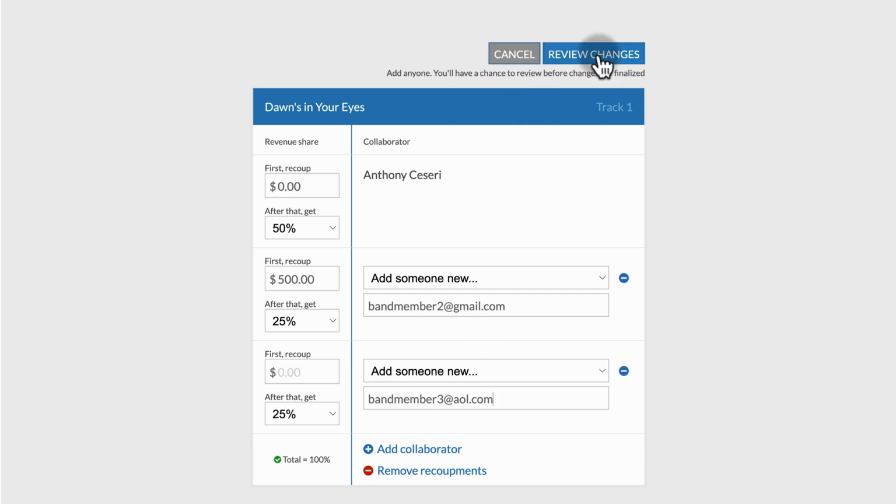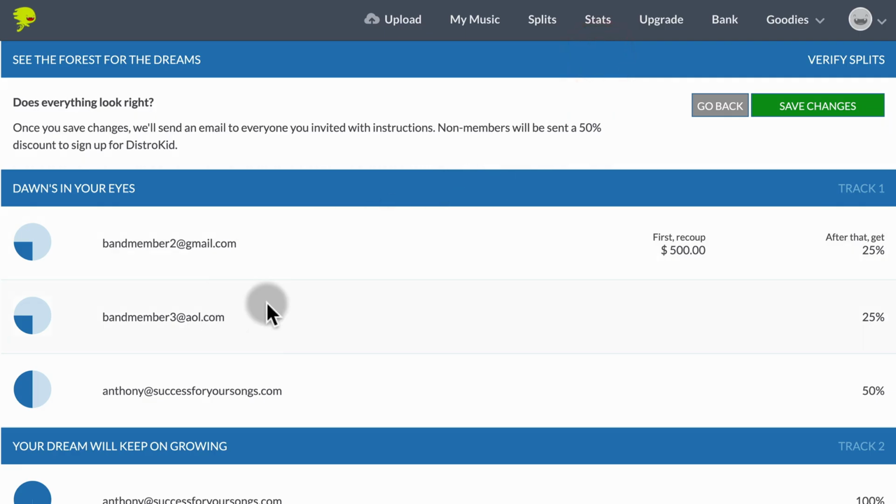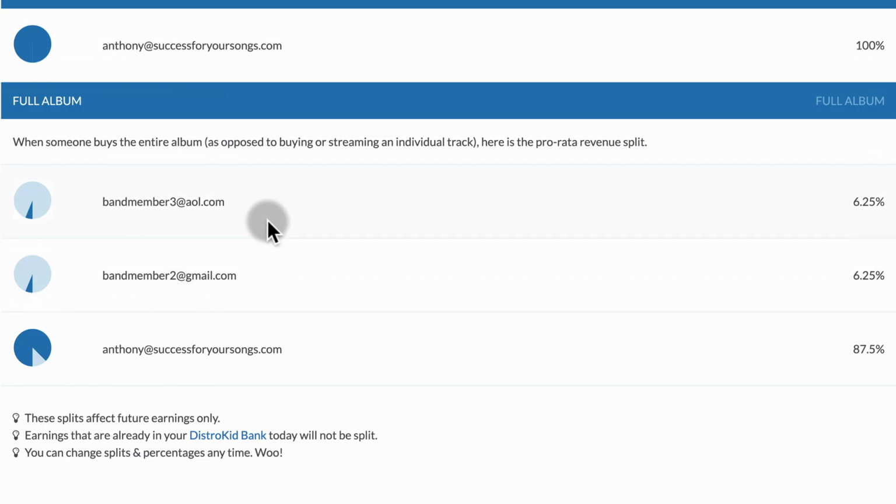And I should note too that if we go to this review changes page, now you'll get a little visual here of who's getting what. It shows the recoupment, it shows the percentages, you get the little visual of the percentages. And then if you scroll down to the bottom, it'll show the full album split. So if somebody's buying the entire album, as opposed to just streaming or buying an individual track. So right now it's showing this as 6.25% for the other two band members and then 87.5% for you.